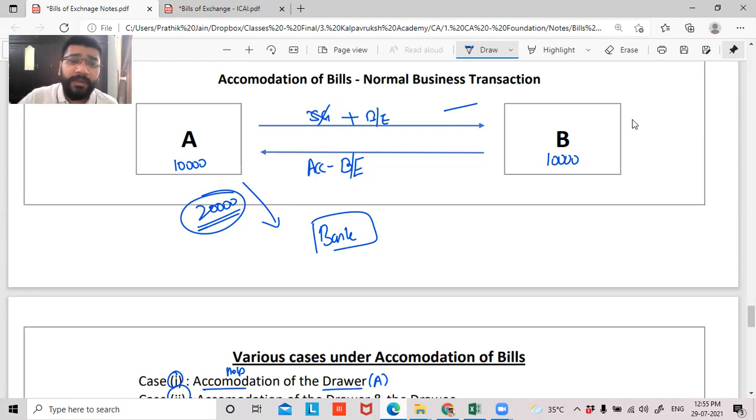Now what A is doing, A is keeping 10,000 with him. That is 50% of the bill he's keeping with him. And the remaining 50% is given to B. Tell me, guys, on the maturity date, who will make the payment to whom? On the date of maturity, who will make the payment to whom? B to bank. B will have to make the payment to the bank. On the due date or the maturity date, B has to make the payment to the bank. What money? How much is the price? 20,000, sir.